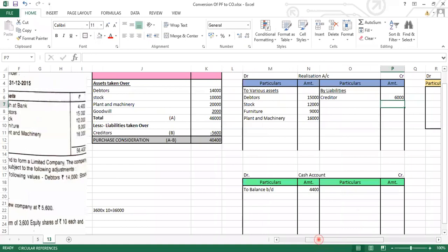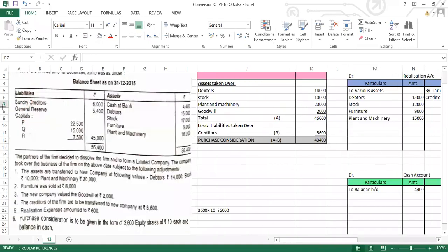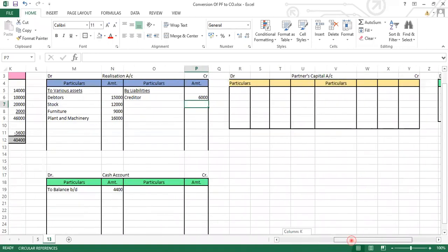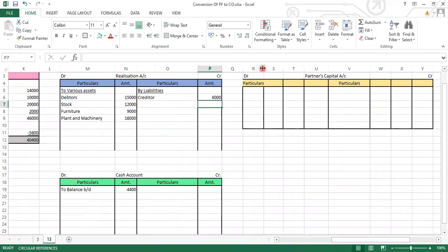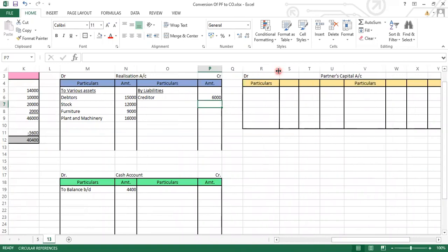Now next will be writing down the balances of the partners, that is P, Q and R, in the partners' capital account. So let's go to the partners' capital account and write down the opening balance of the partners. Come on, we have three partners. So first we have to give their names: P, Q and R.